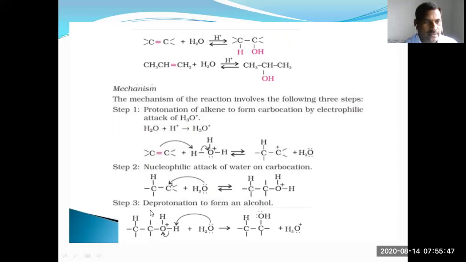Third step, deprotonation to form an alcohol. Deprotonation takes place, you can get the alcohol. This is the mechanism of the addition of water to alkene. You can prepare the alcohols from this method. So unsymmetrical alkenes always add water according to the Markovnikov rule.